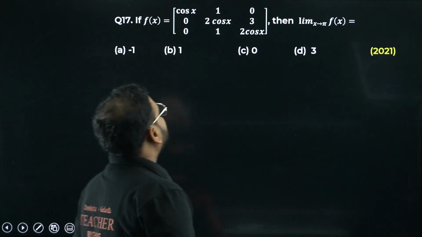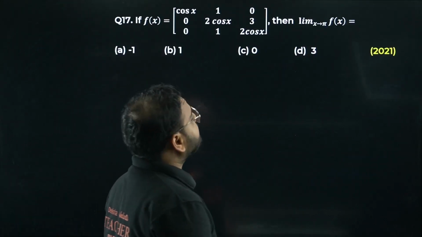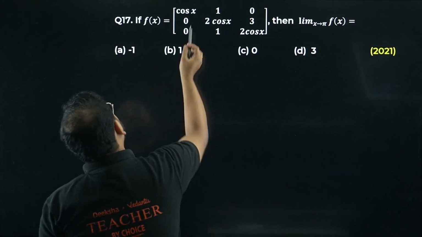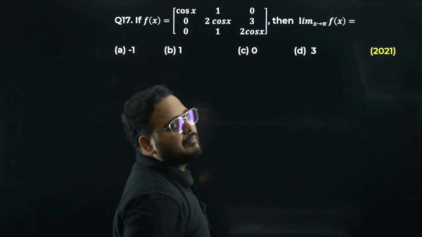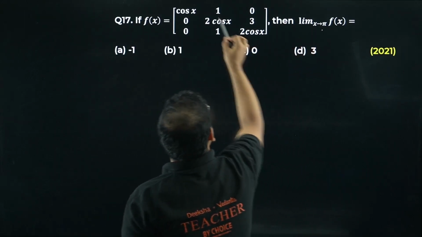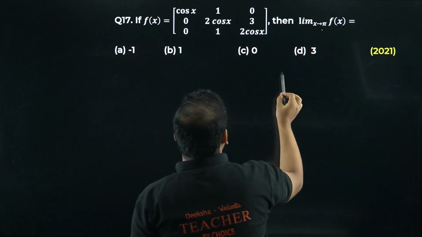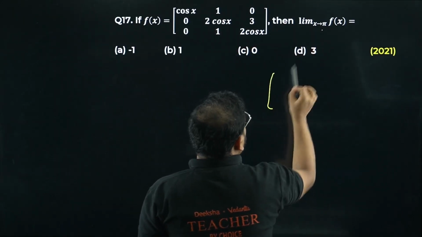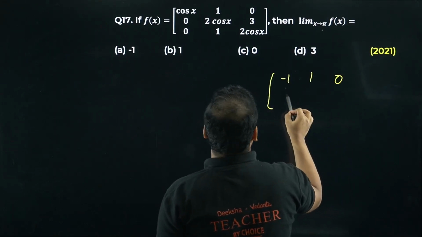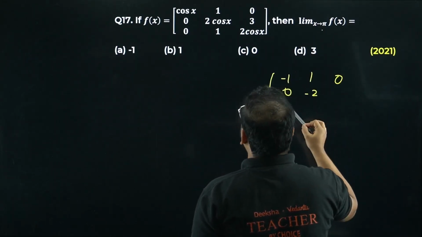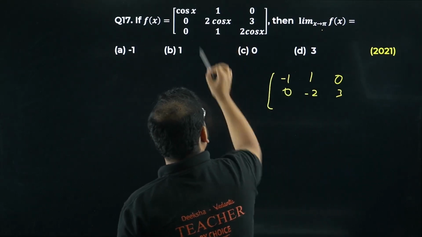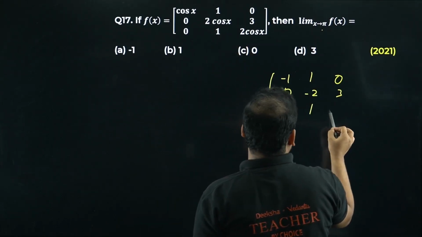So 17 now, we have to find the limit of this function. How can we do that, sir? So one way to do it is basically find the determinant of this and then check for the limit, or I can simply put this x value as pi in the function right away. What I get, please check, I get here cos of pi, right? So minus 1, 1, 0, 0 and I get minus 2 over here and 3, because cos pi is minus 1. Again 0, 1 and minus 2.